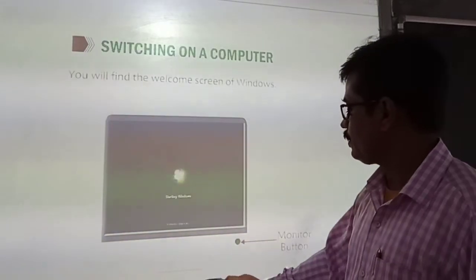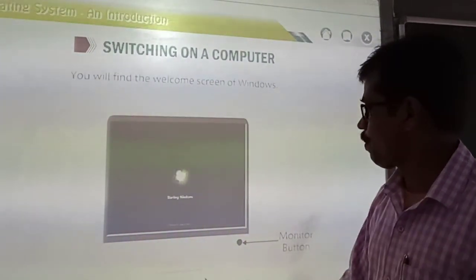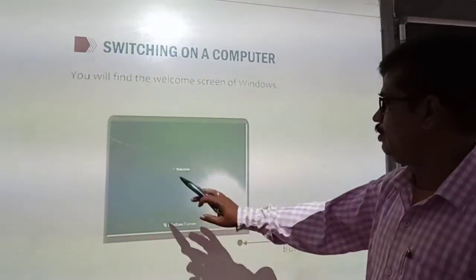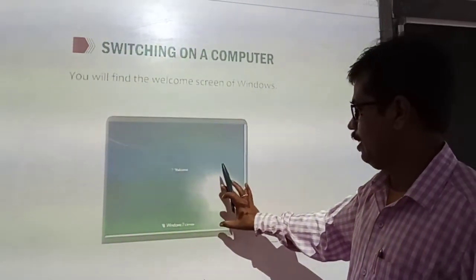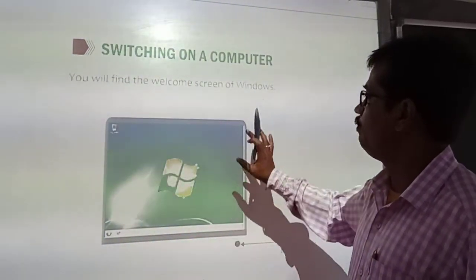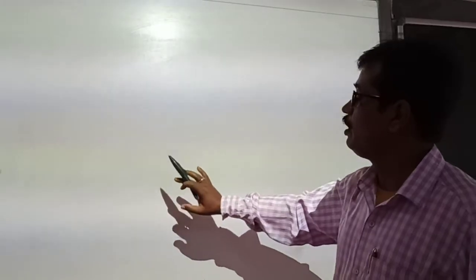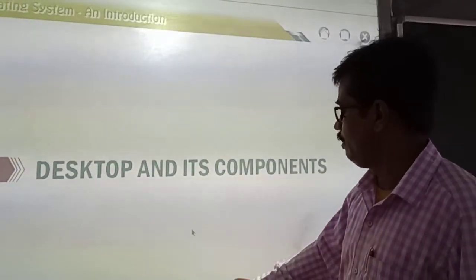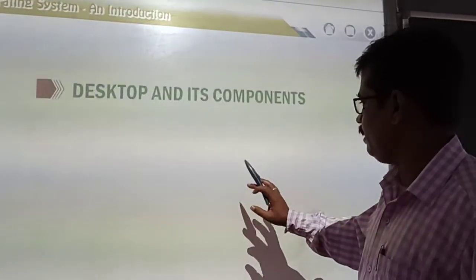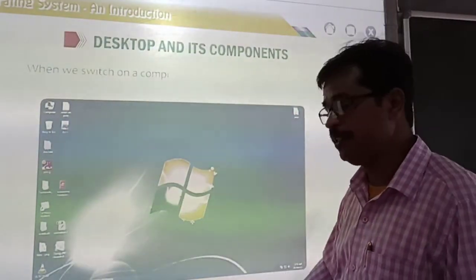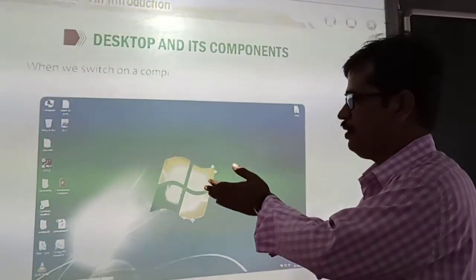Okay. Now let's move forward. So this is how the computer starts. When you switch on, the welcome screen comes, then the Windows computer is ready to use. Now see what is desktop and its components. Components means the various sections, various parts.